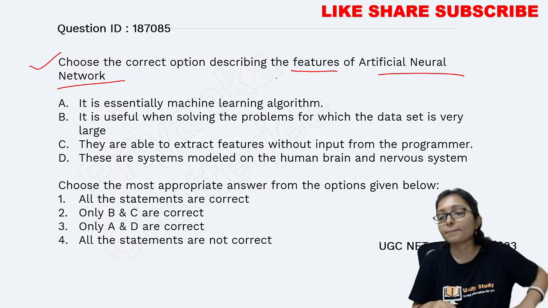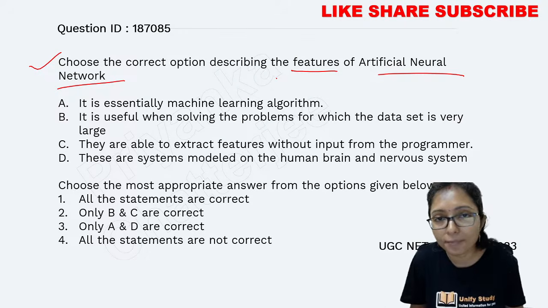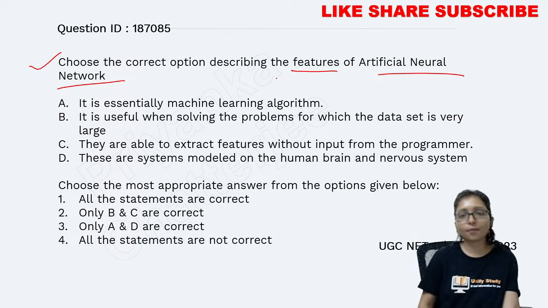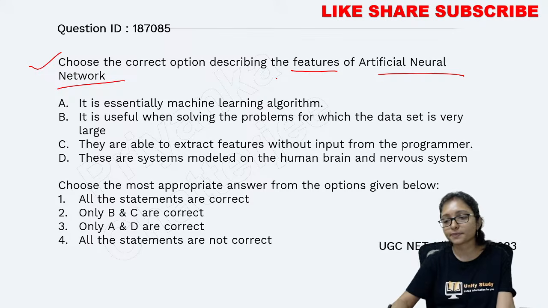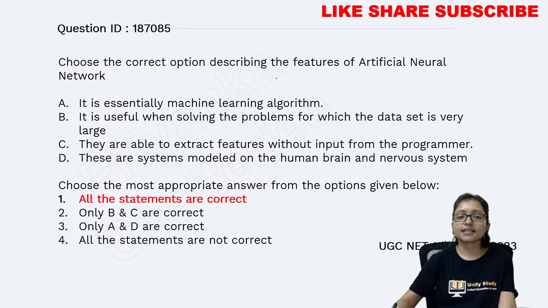Map means mapping. Map means not the Google map or your country map. Map means mapping. Mind mapping. That is map. Okay.